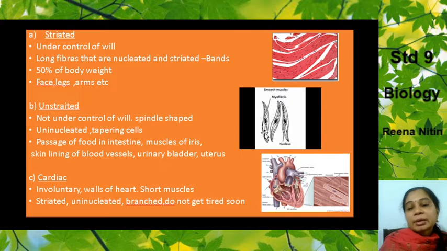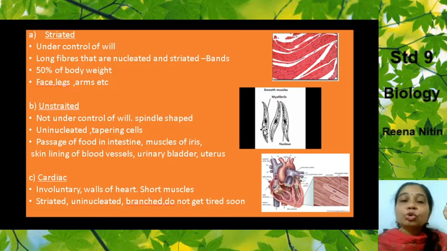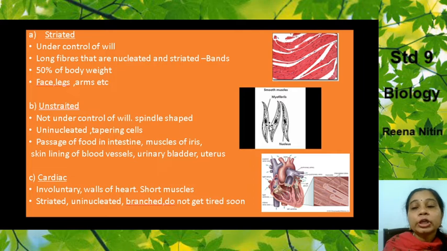Now we come to the next type, the unstriated muscles. These unstriated muscles look like this. You can see the shape tapering towards the ends and a little fatter and broader at the center. And there is the nucleus. Can you see many nuclei? No, you can see only one nucleus over here. So they are called uninucleated. This shape is called spindle shaped. They are not under the control of our will. They are uninucleated and tapering cells.